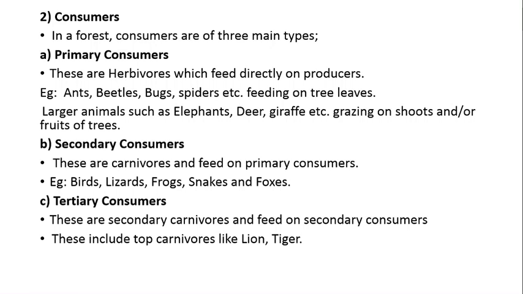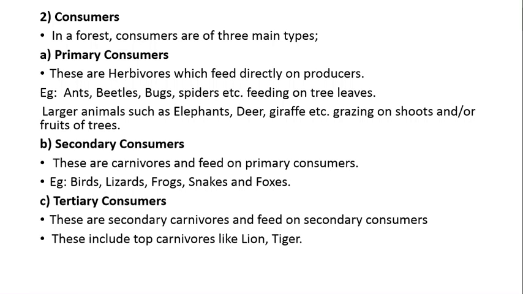So this interdependency of each and every organism is called a food chain. As consumers are dependent on plants, and consumers are also divided into three categories: primary, secondary and tertiary. So this interdependence is called a food chain.